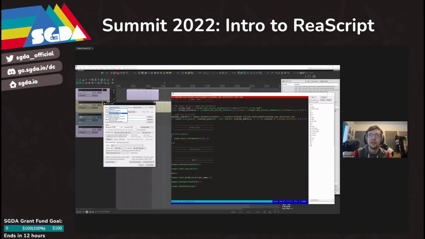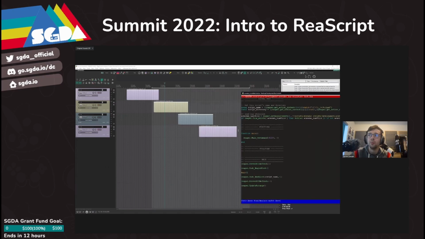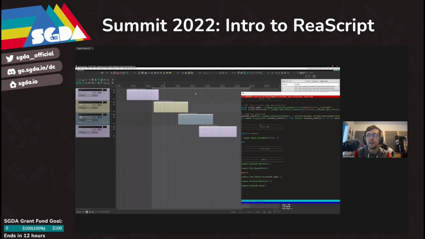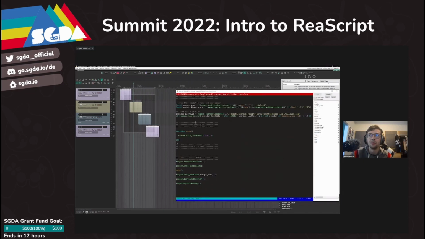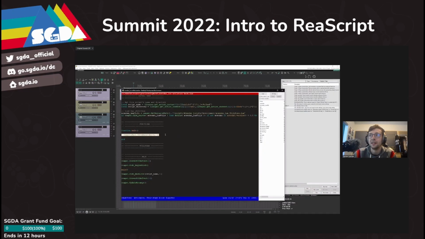So if we set our render settings to selected media items, then we go ahead and save those settings. And whenever we run the Reaper script, it will batch render all of our items according to our workflows. You can see I just rendered those 4 files on my computer that were based on these items because we rendered using the render settings in our project. So because our script didn't really do that already, I didn't have that line included, but this is all you would need to be able to do that.